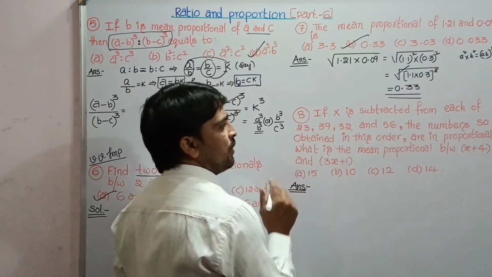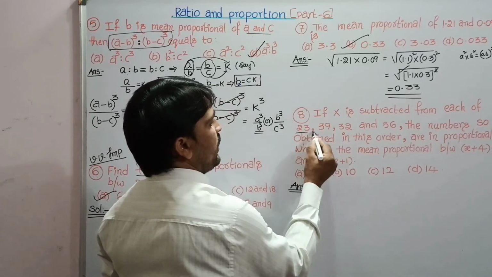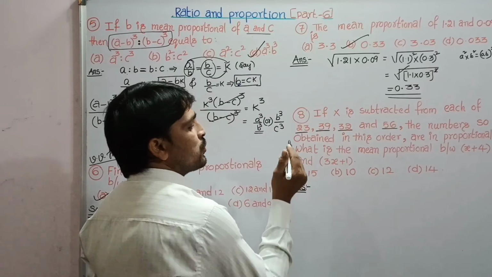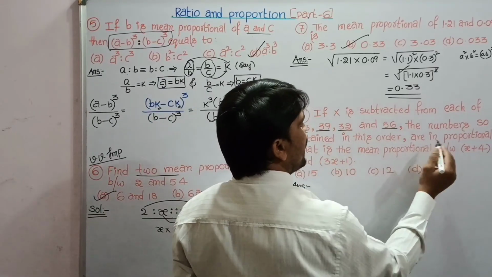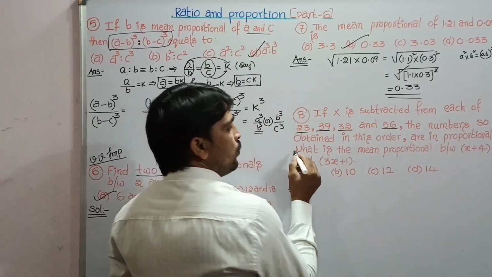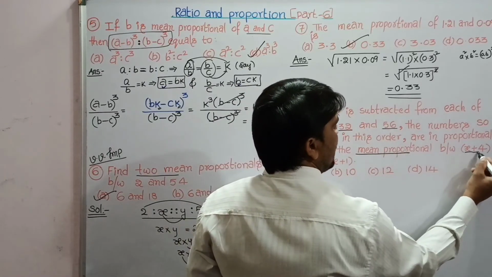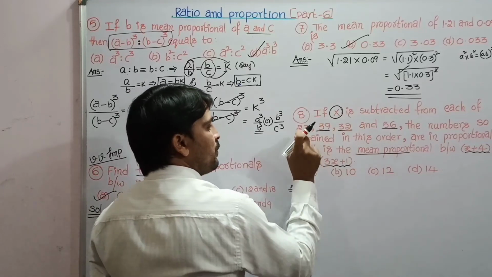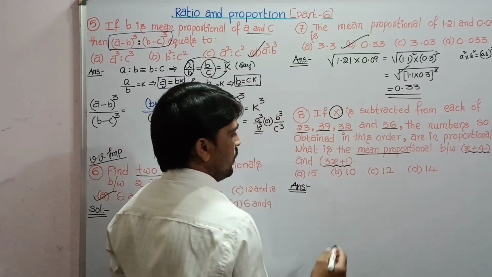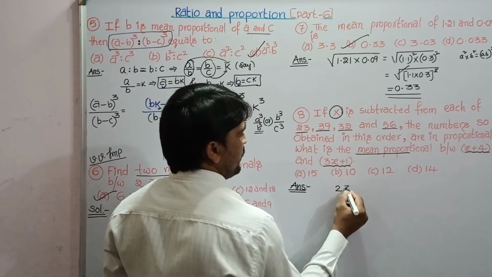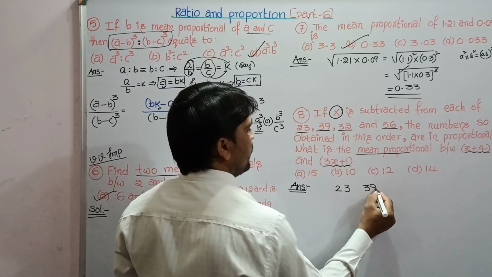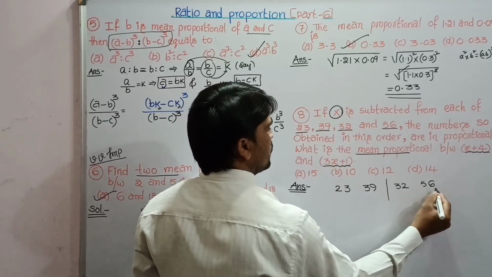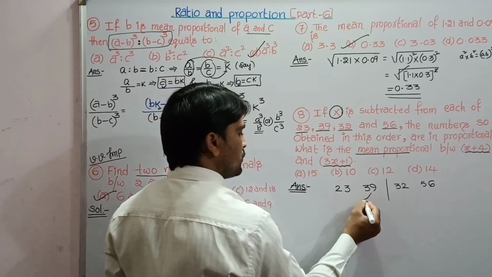If x is subtracted from each of 23, 39, 32 and 56, the numbers so obtained in this order are in proportion. Then what is the mean proportional between x plus 4 and 3x plus 1? So where x is subtracted from each of the given numbers. What are the given numbers? 23, 39, 32, 56.